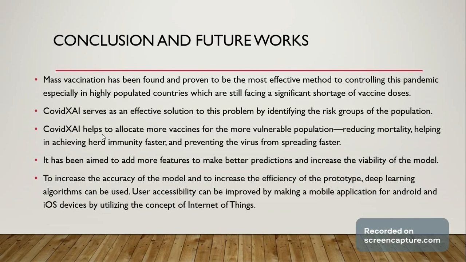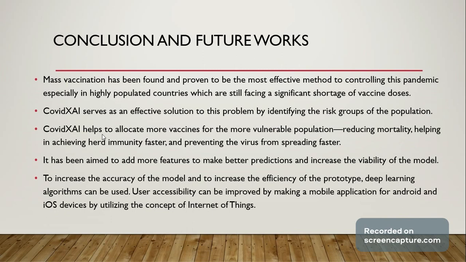Conclusion and future works. Mass vaccination has been found and proven to be the most effective method to controlling this pandemic, especially in highly populated countries, which are still facing a significant shortage of vaccine doses. Now, CovidXAI serves as an effective solution to this problem by identifying the risk groups of the population and thus administer vaccines to them respectively. COVID-XAI helps to allocate more vaccines to the more vulnerable population, thus reducing mortality, helping achieving herd immunity faster, and preventing the virus from spreading faster.